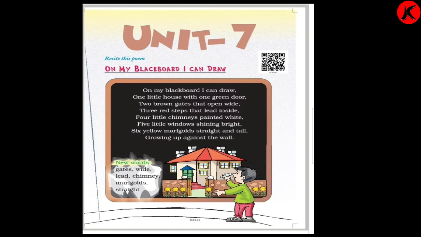On my blackboard I can draw one little house with one green door, 2 brown gates that open wide, 3 red steps that lead inside, 4 little chimneys painted white, 5 little windows shining bright, 6 yellow marigold straight and tall growing up against the wall. So this is the imagination of a boy of a house.